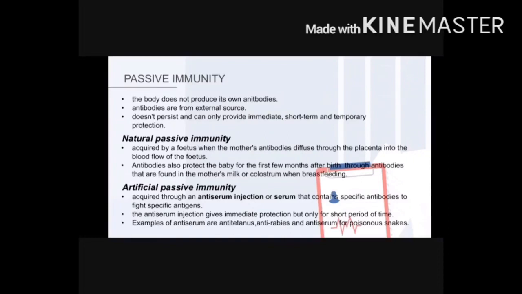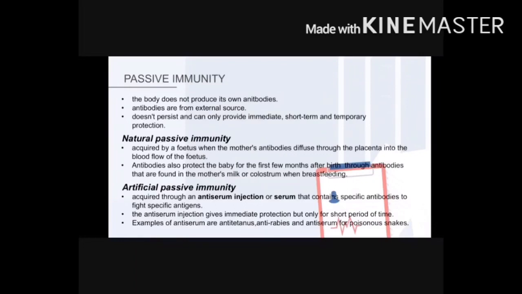So natural passive immunity. It is acquired by a fetus when the mother's antibodies diffuse through the placenta into the blood flow of the fetus. And these antibodies will protect the baby for the first few months after the birth through antibodies that are found in the mother's milk or colostrum while breastfeeding.